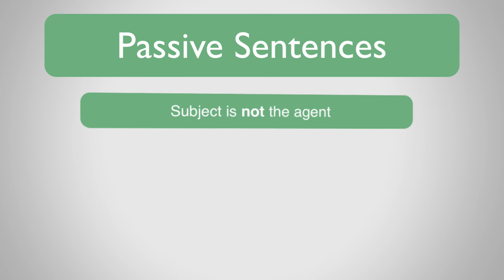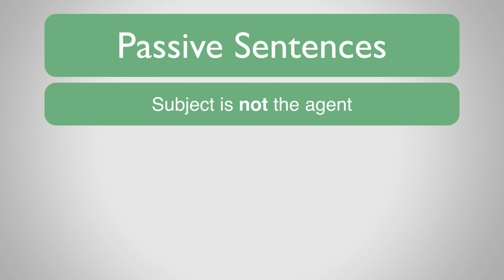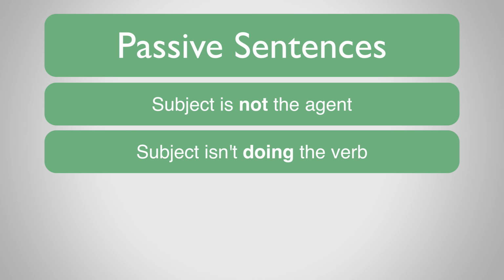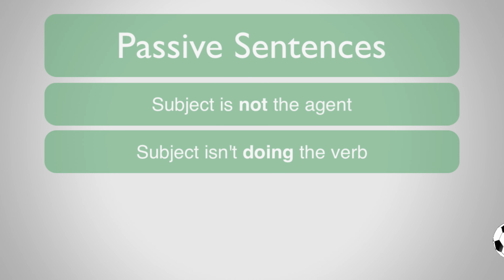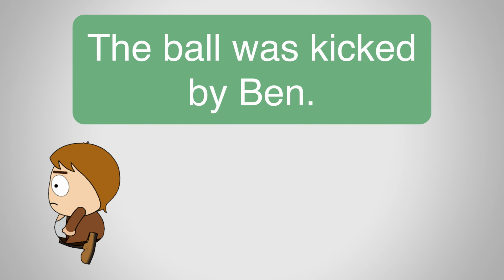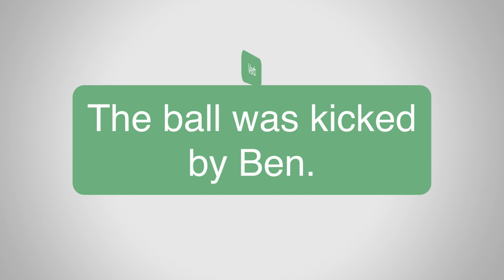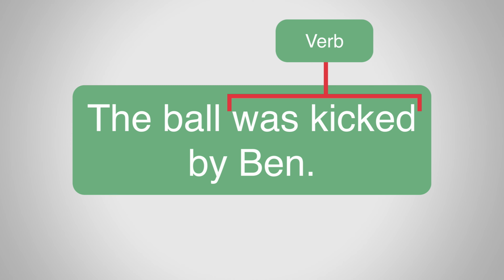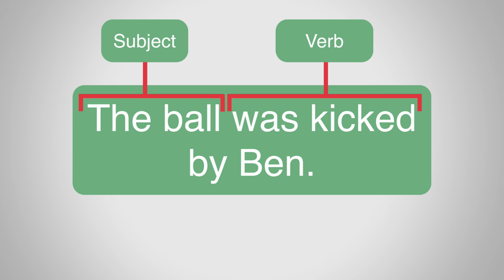In a passive sentence, the subject is not the agent. The subject isn't doing the verb. Take a look at this example. The ball was kicked by Ben. Let's start by finding the verb. Well, it's was kicked. Okay, so the subject comes before the verb, so the subject must be the ball.